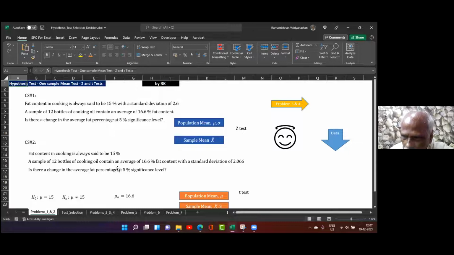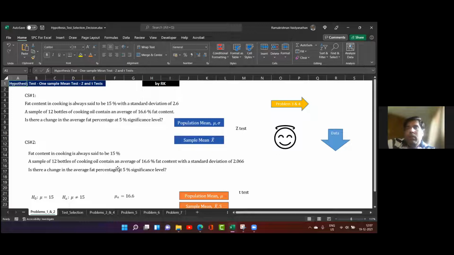Clear? Shall we do this problem first? Yes, sir. Or we will see all the problems and then do the problem one by one. I will go one by one. But okay, we will do this problem first, right?